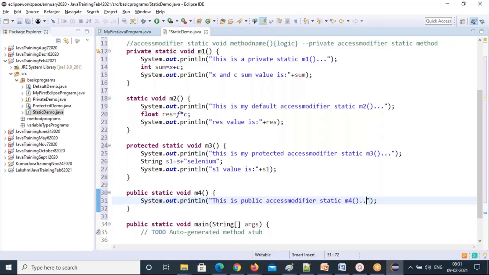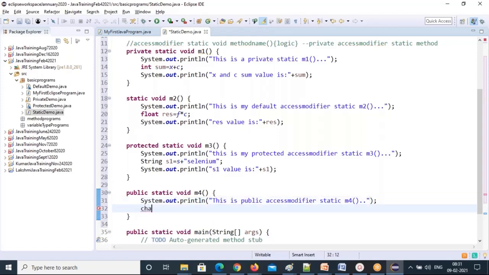So do some logic here, okay? I can say char c1 equal to c plus 1. It is going to throw some error, because this gives an integer number, and we have to convert it with typecasting. Typecasting means c plus 1 is going to give an integer, and that integer I'm converting into character format. On the left side you declared a character, but c plus 1 is giving an integer number, so I'm converting that integer back into a character.